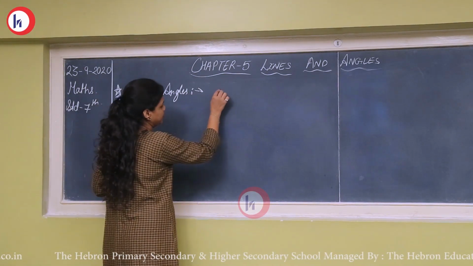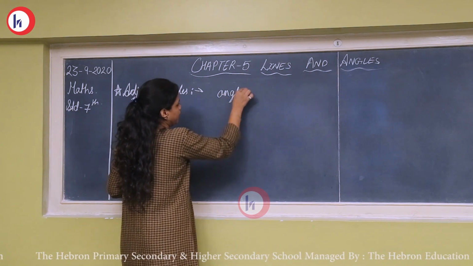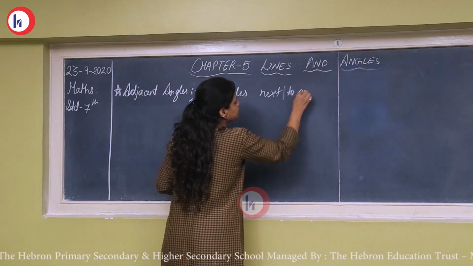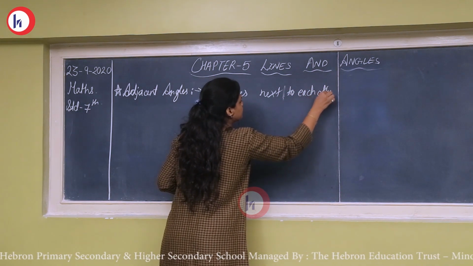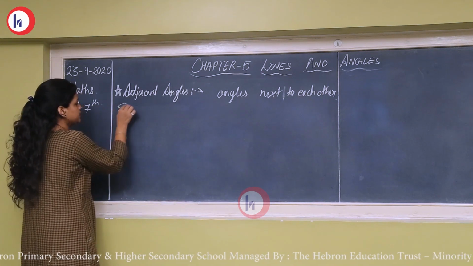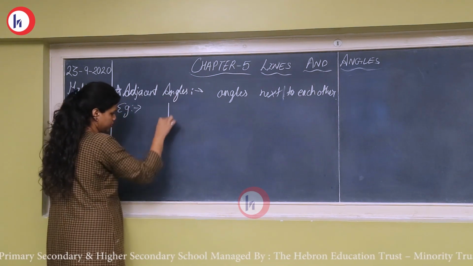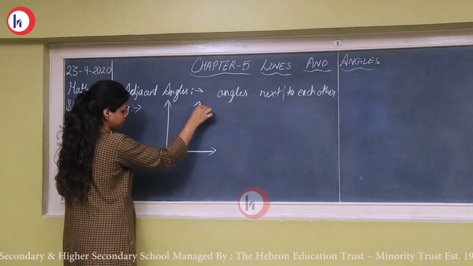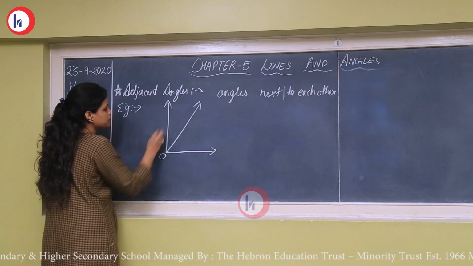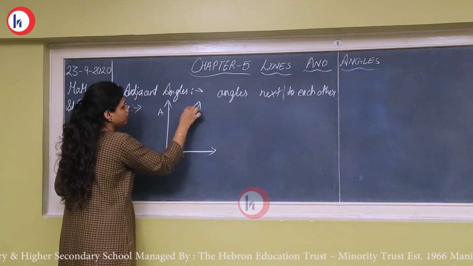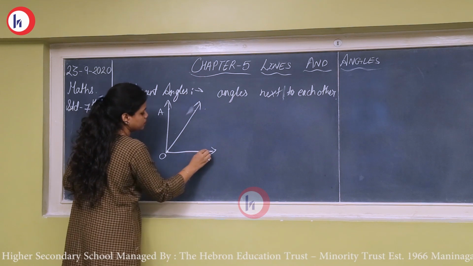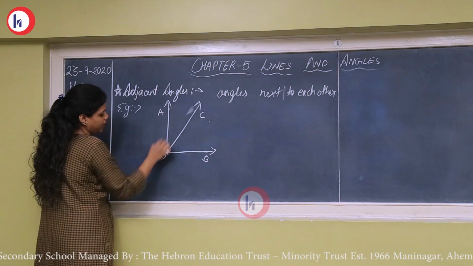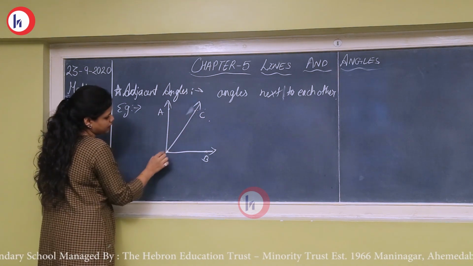Adjacent angles means angles next to each other. Angles next to each other. That means if we see an example, suppose we name it O, A, B, and C. So here angle AOC is adjacent to angle COB.